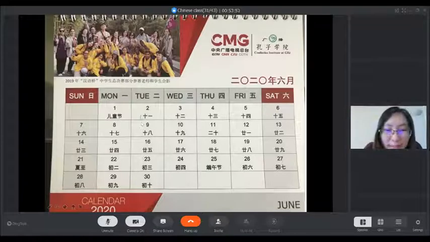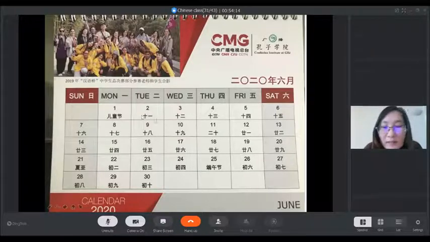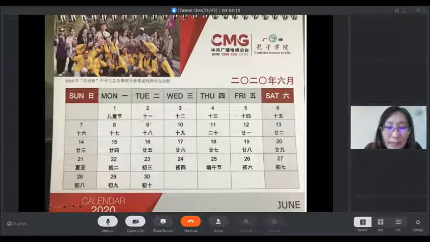But see the second line. The second line is the Chinese traditional calendar date. That's a quite different date from this date. For example, this day is the second, but here for the Chinese calendar, that is one. That one is 11th.